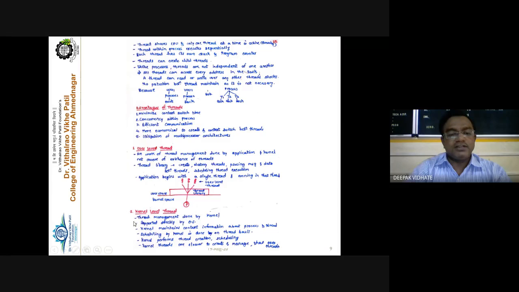Kernel level threads are threads that are totally managed by the kernel itself. They are supported directly by the operating system because they are required for the functioning of the operating system. The kernel maintains context switch information about the process and the thread. The scheduling by the kernel is done on a thread basis, and the kernel performs thread creation and scheduling, and all the tasks are performed by the kernel itself.